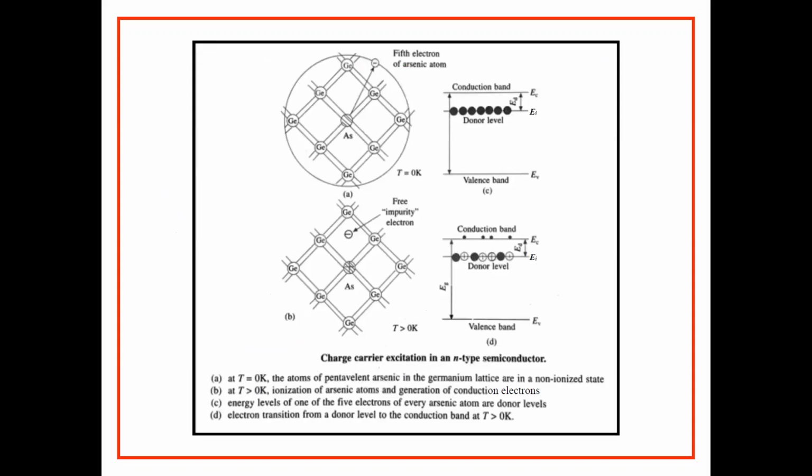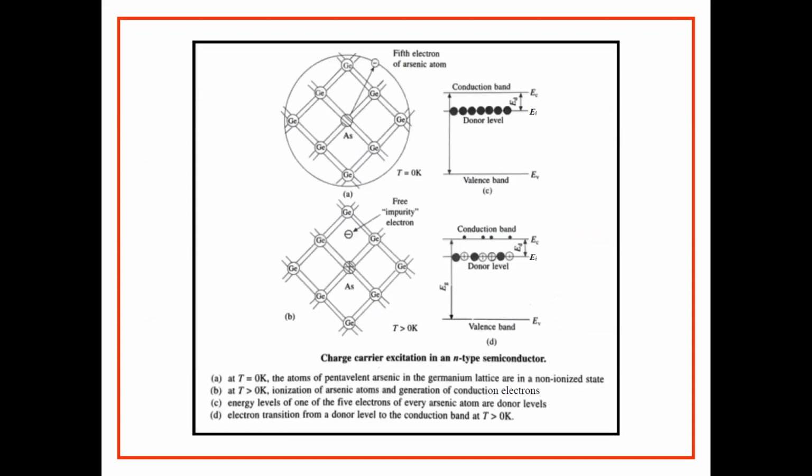So in N-type semiconductors, if pentavalent impurity is added, from this diagram we can see that the pentavalent impurity arsenic is added to the pure semiconductor, and we know that in the outermost orbit of the pentavalent impurity there are 5 electrons. Out of these 5 electrons, 4 electrons will form covalent bonds with the adjacent germanium atoms, and now the fifth electron is here.